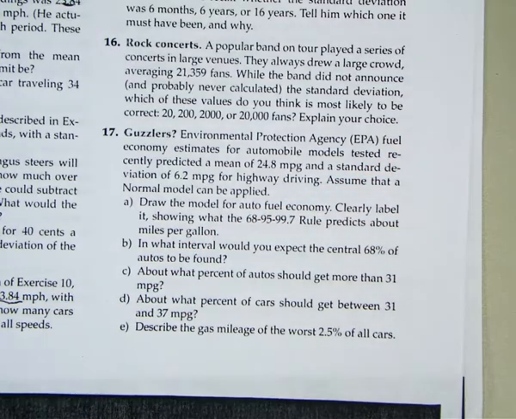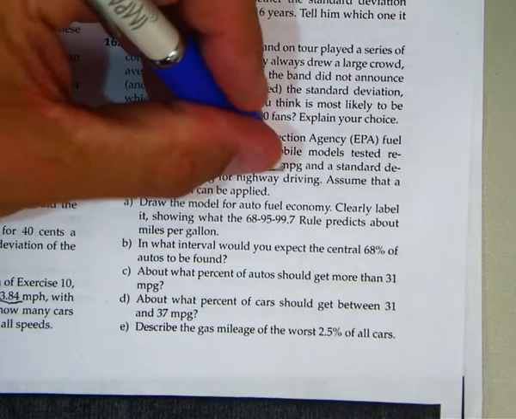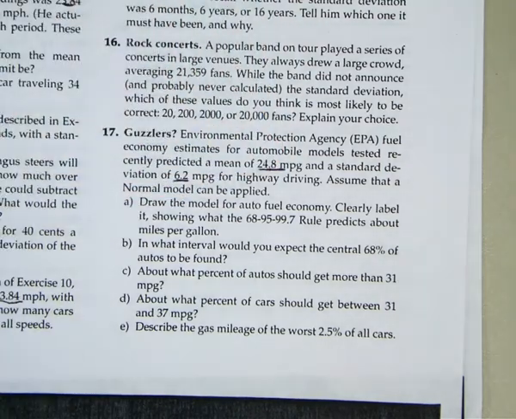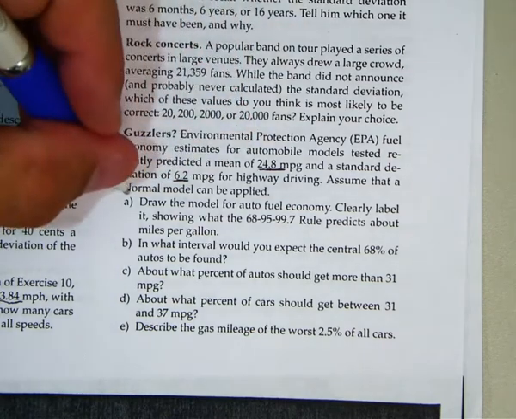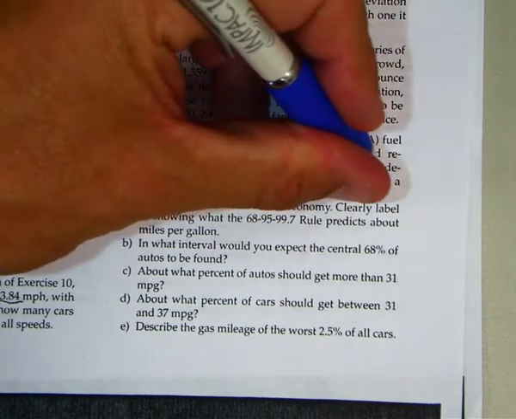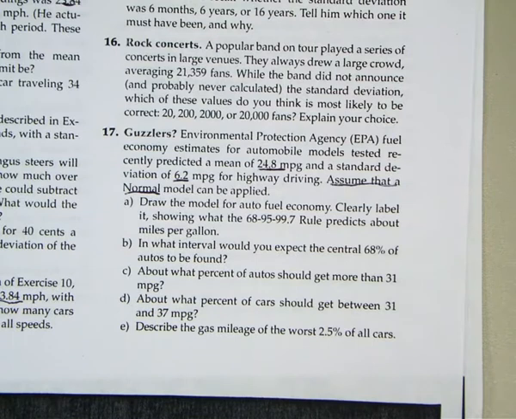Okay, so what we got here in problem 17 is we have a model that has a mean of 24.8 and a standard deviation of 6.2 that we're going to assume that a normal model can be applied. Okay, so the first thing we want to do is draw the 68, 95, 99.7.